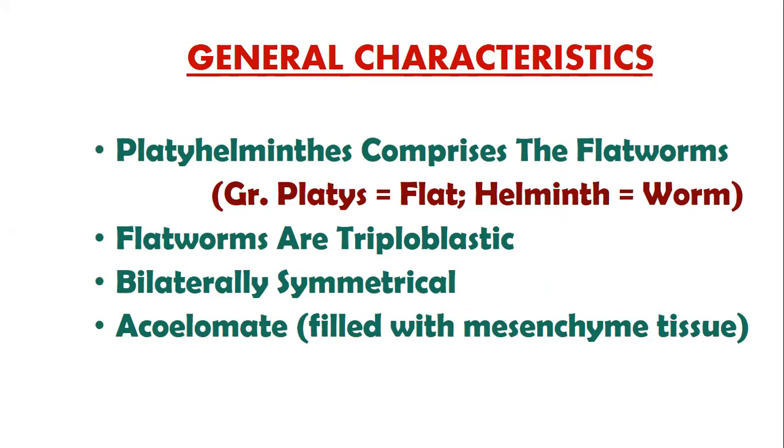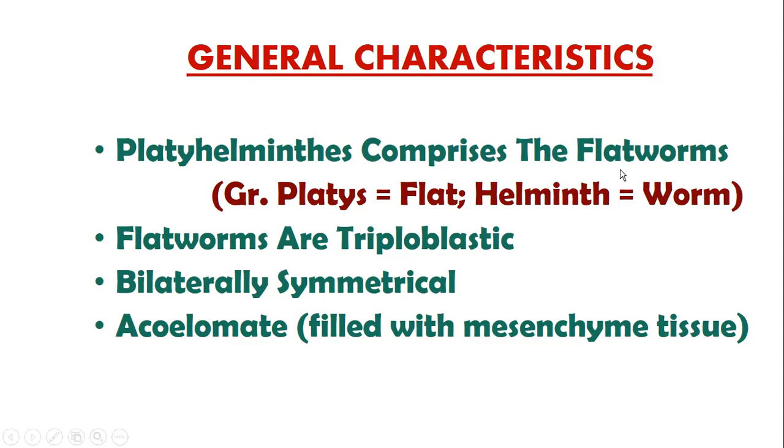First of all, we need to know the meaning of the term Platyhelminthes. Platyhelminthes comprises the flatworms. Now, what is the meaning of the word flat? Flat in Urdu means flat, and worm is something long and cylindrical, thin, long and round. So we say worm-like. So these organisms are flatworms.